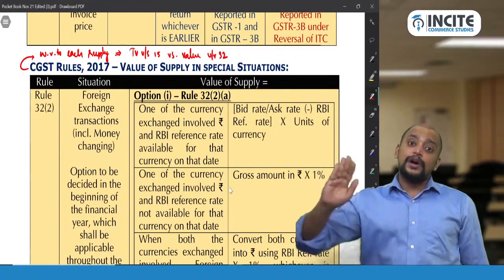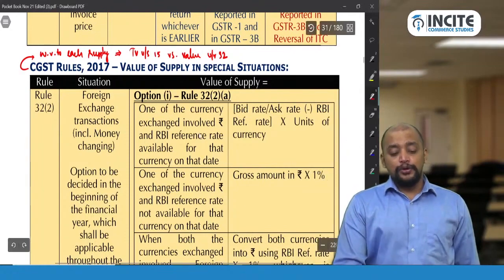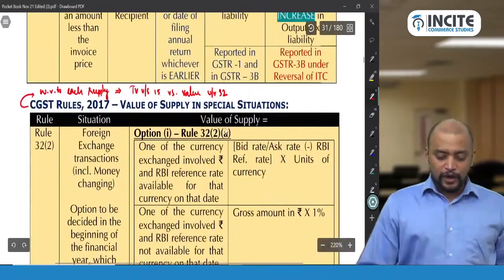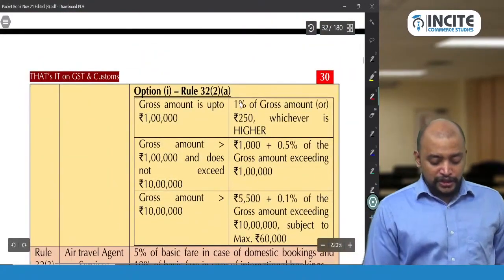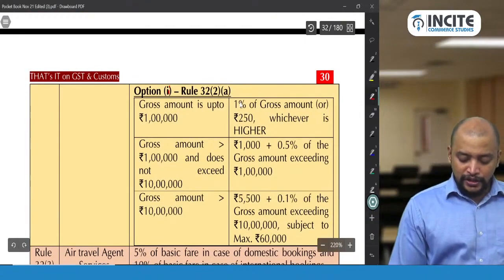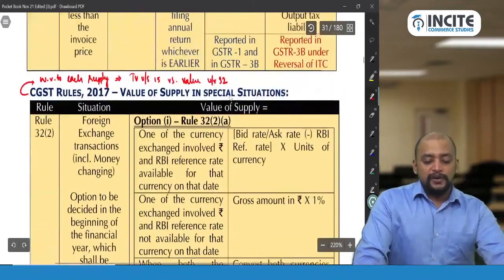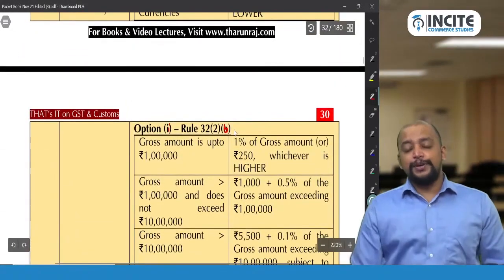In rule 32, again 2 options are available: option 1, rule 32 sub rule 2A, and option 2, rule 32 sub rule 2B.